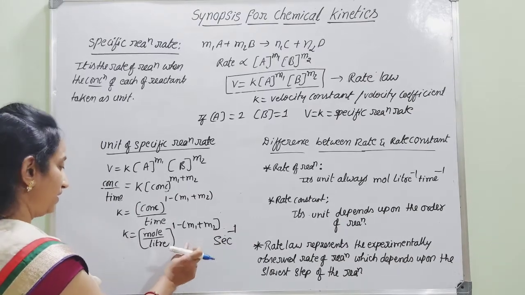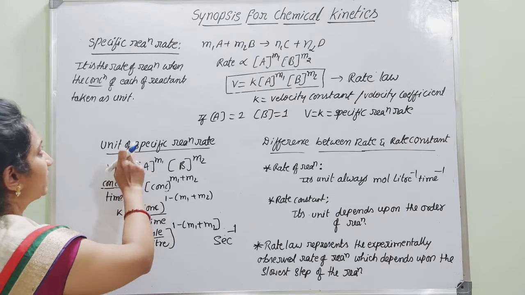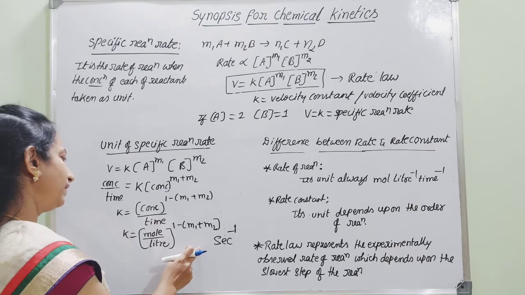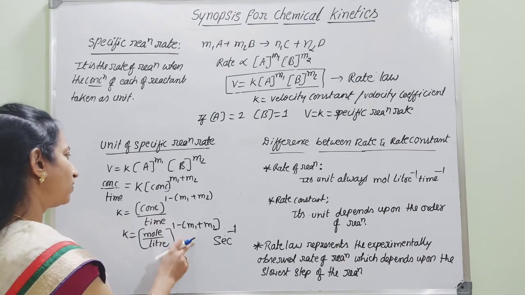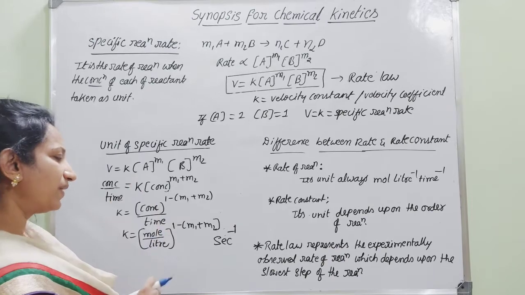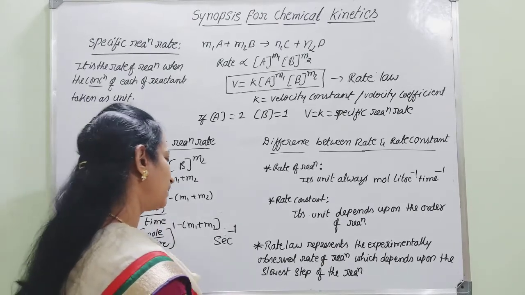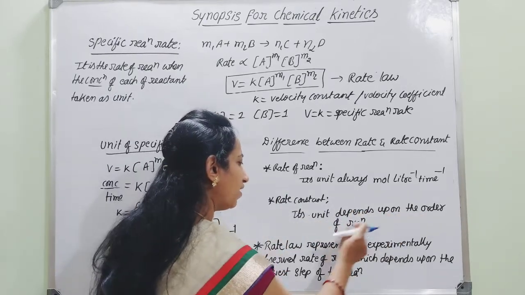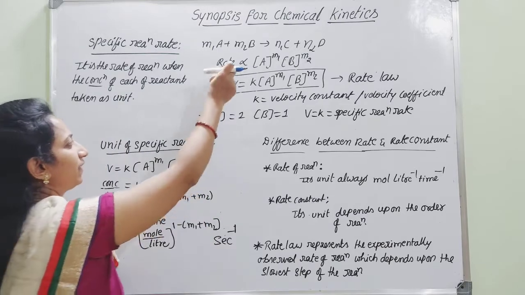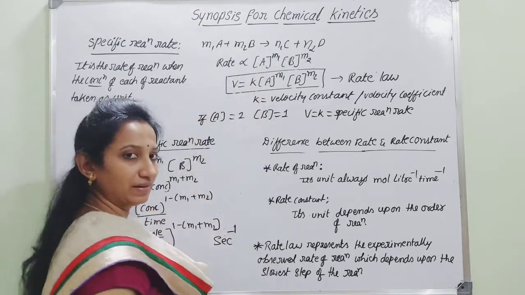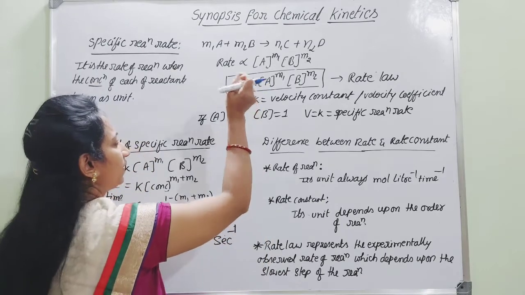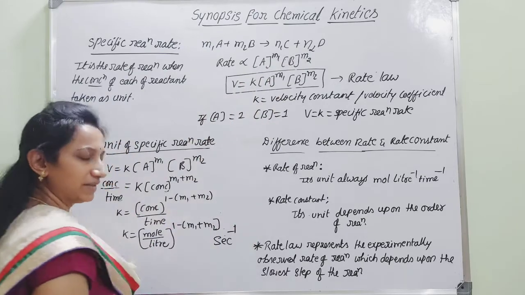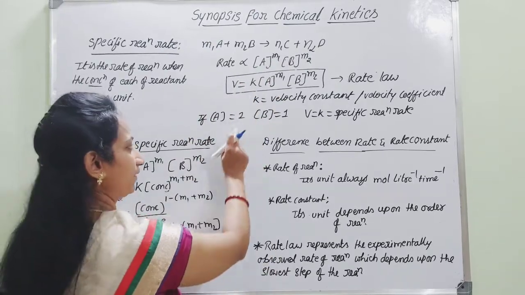Therefore, the unit of this specific reaction rate is not uniform for all the reactions, but it depends on the reactants also. That means we can say that the unit of the rate constant depends on the order of the reaction, because the rate law is determined only experimentally. For any simple reaction we cannot just assume the order. The order will be considered only with respect to the rate law equation itself, because it is determined experimentally.